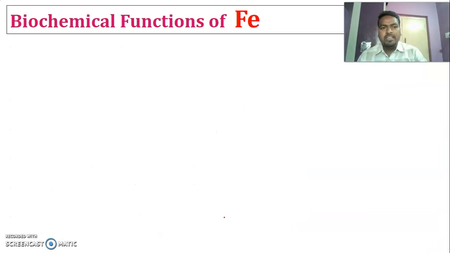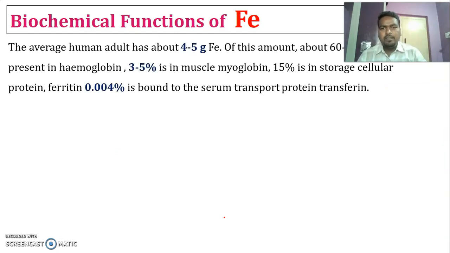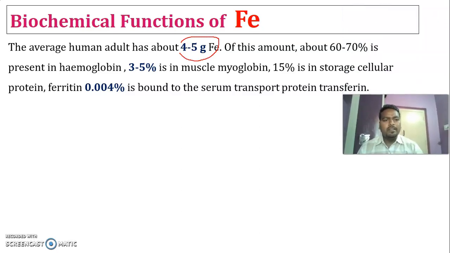Now the next element is iron. A human being contains 4 to 5 gram of iron. Among this 4 to 5 gram, nearly 60 to 70% of iron is present in hemoglobin. We are going to discuss this in detail in the next class. And 3 to 5% of iron is present in muscle myoglobin, an oxygen storage protein. And 15% of the iron is present in a cellular protein called ferritin. Ferritin is the iron storage protein.